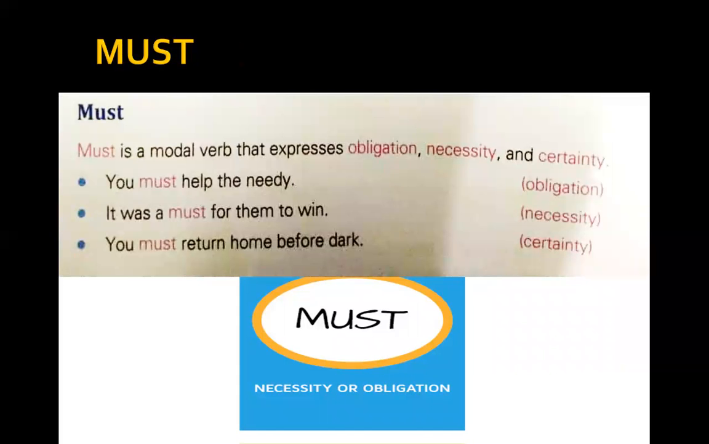Next, we move on to must. Must is a modal verb that expresses obligation, necessity, and certainty. You must help the needy. Obligation. Again, as I said before, it's a compulsion. It was a must for them to win. Necessity. Like if they would have not won the match, maybe they would have not reached the semifinals. You must return home before dark. When I say you must return home before dark, again, I'm expressing certainty here.